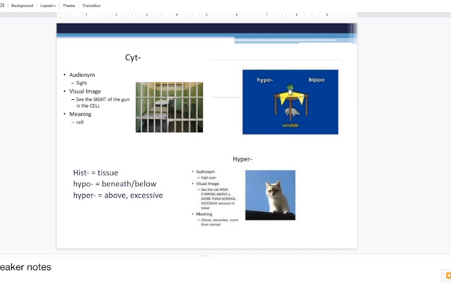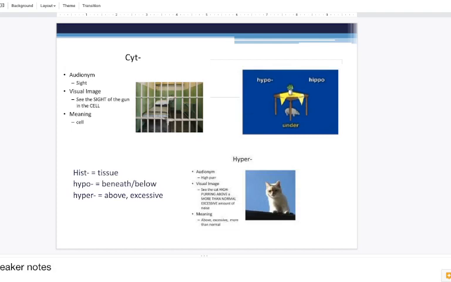Histo means tissue. You can see a history book's cover is made of tissue. There was no picture I could find of that one, but that is the common audionym. Hypo means beneath or below or under. Hypo sounds like hippo, and you see this hippo under the table. Hypo means under.